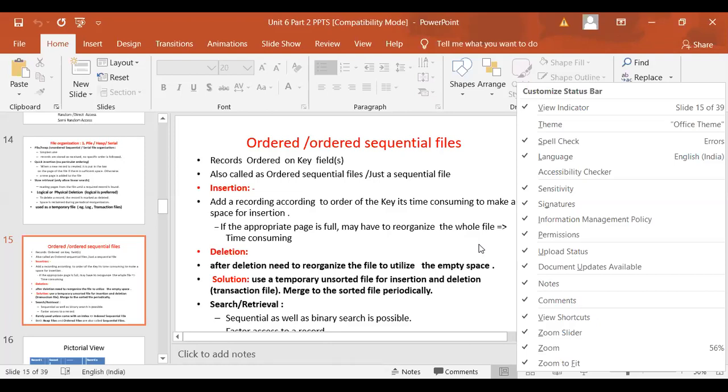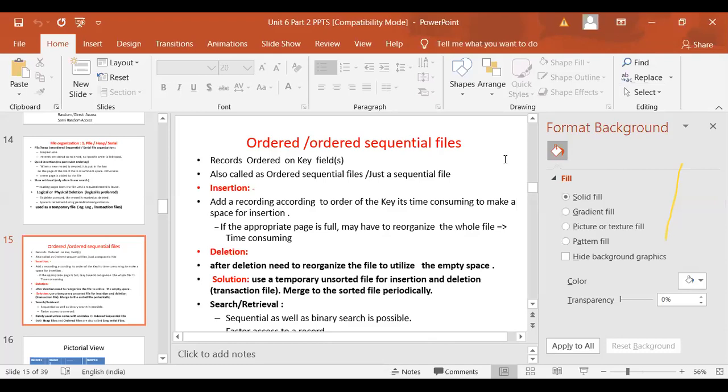Right now, we are not following any ordering. So whatever file you are implementing, I would not say it is a strictly sequential file. It is a simple serial file you are implementing. Any doubt about it? Do you agree with me that whatever file you are implementing in your practical right now is a simple serial file, not a sequential file? Please understand. When the sequential file is asked, your file should be an ordered sequential file.